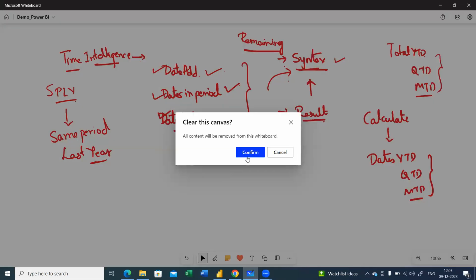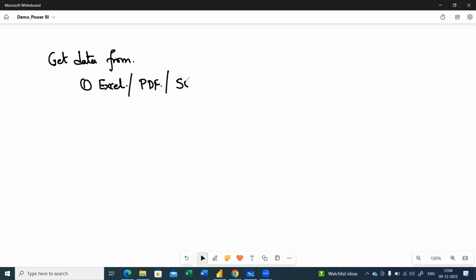Moving ahead, we will be discussing how to get data. The first one is the Excel file. Next, we are going to have a PDF file. Next, we are going to get the data from the SQL Server. And we are going to get the data from online, that is, a website.